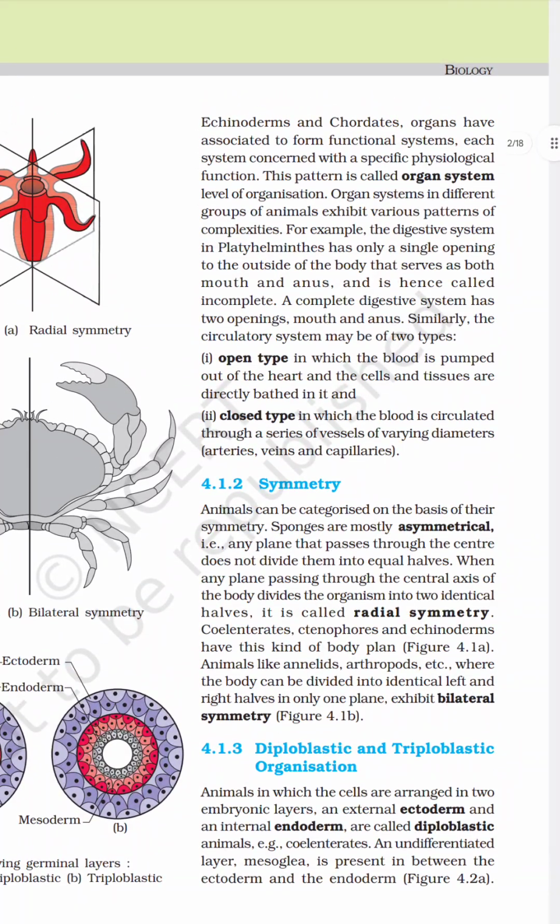We discussed the level of organization and symmetry. In the next chapter we will discuss the coelom and diploblastic and triploblastic animals. Before going to that, note down the examples of the coelenterata, what type of digestive system it has, and its level of organization and symmetry. Thank you.